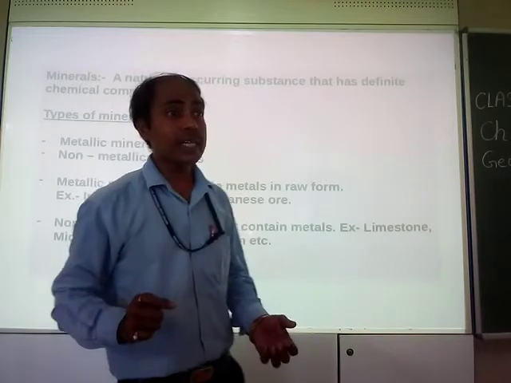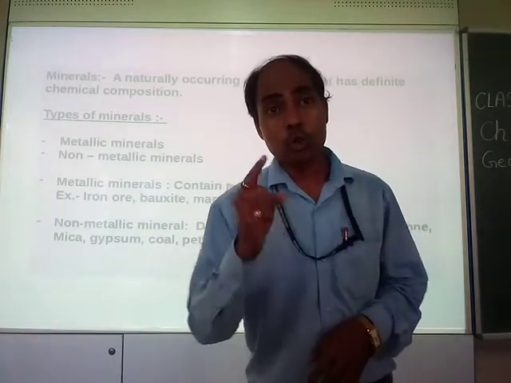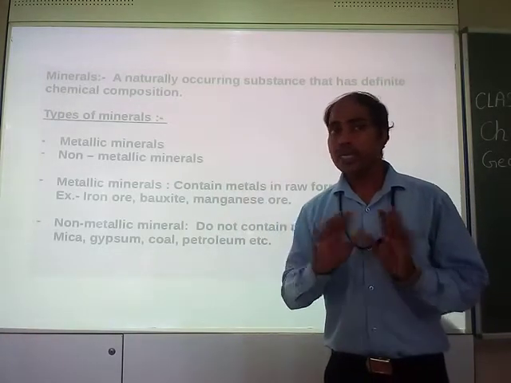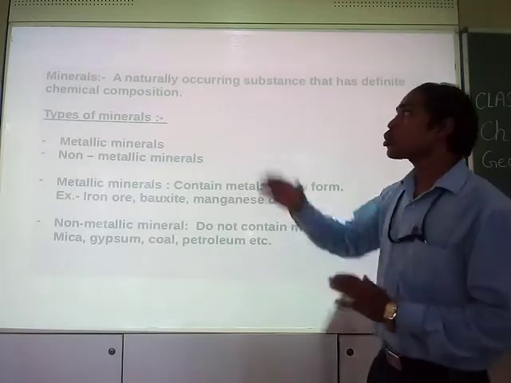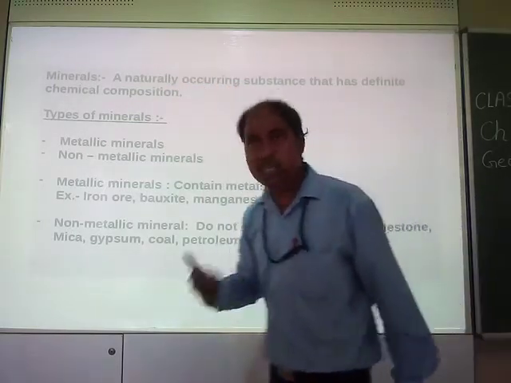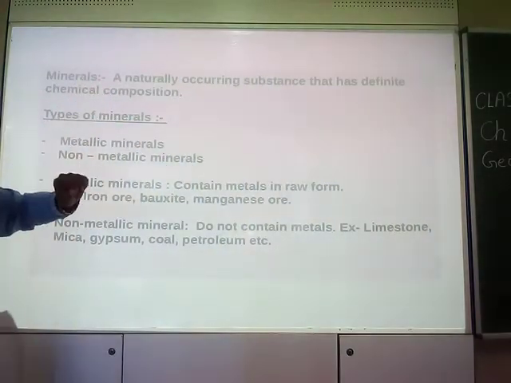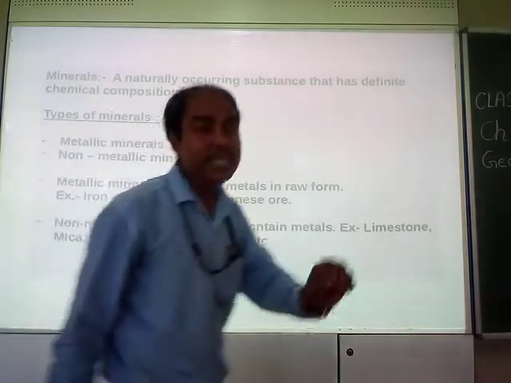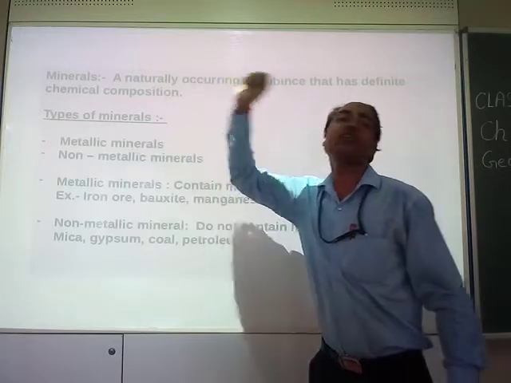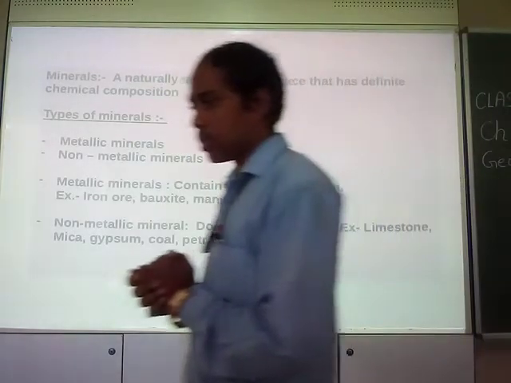If you take 6 parts of hydrogen and 2 parts of oxygen, it can't form water. So if somebody asks you what you mean by the term minerals, you simply say a naturally occurring substance that has a fixed chemical composition. Okay, that is minerals, right?